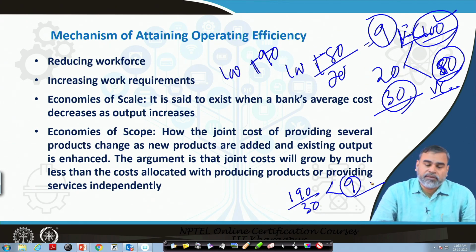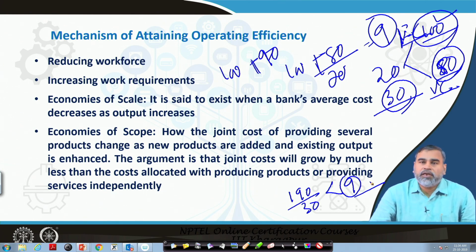So, in that case we can say that there are economies of scale happening, because the average cost is declining: the fixed cost remains the same and only the variable cost is changing. That is why the commercial bank can increase the varieties of products, or the same product they can try to produce or offer more. By that, they can minimize this average cost.